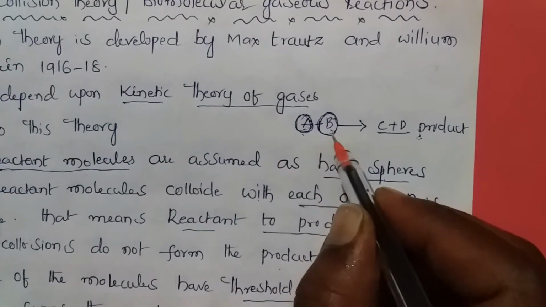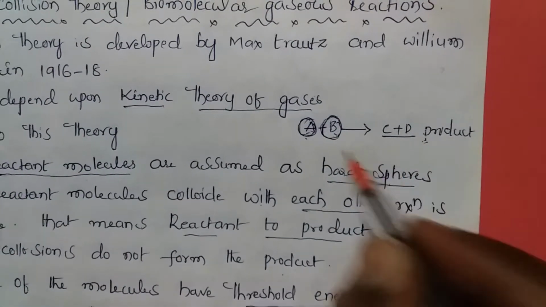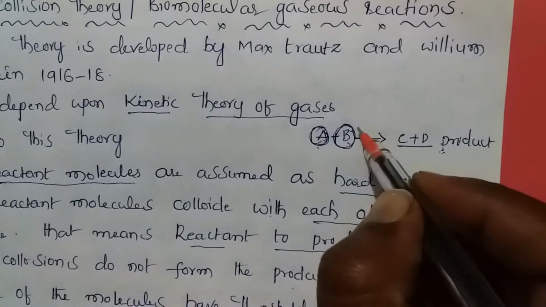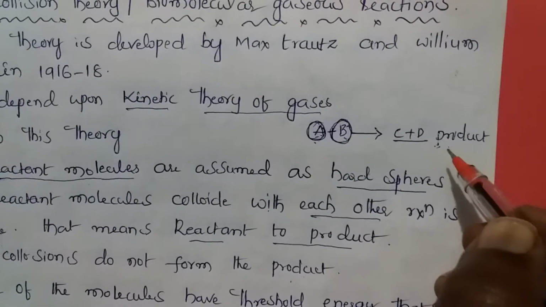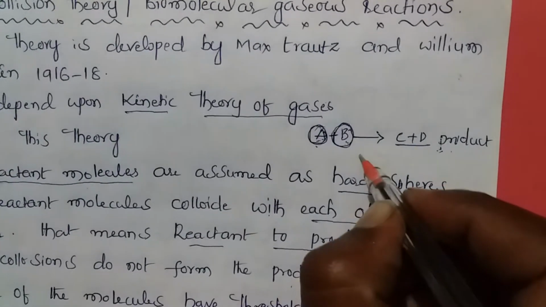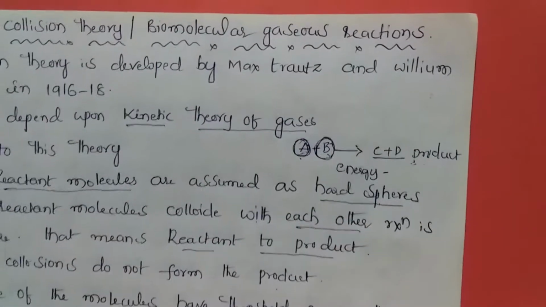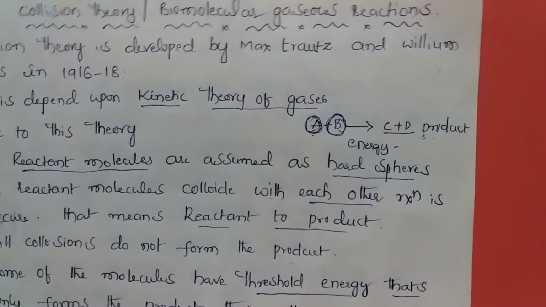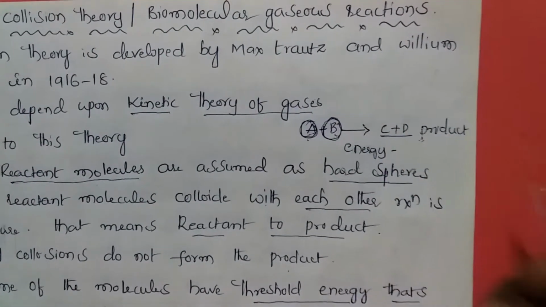If A plus B have the required energy, they will form the product. Otherwise, if A plus B do not have the threshold energy, they do not form the product. Overall, the reaction depends upon the energy. If the reactant molecules have the energy, they form the product; if not, they do not.